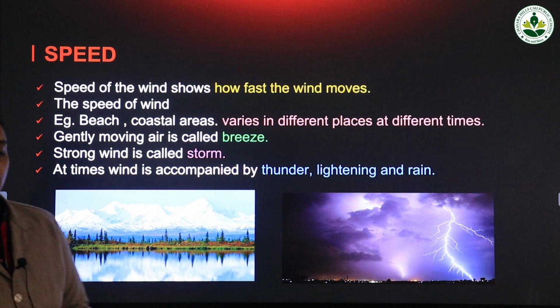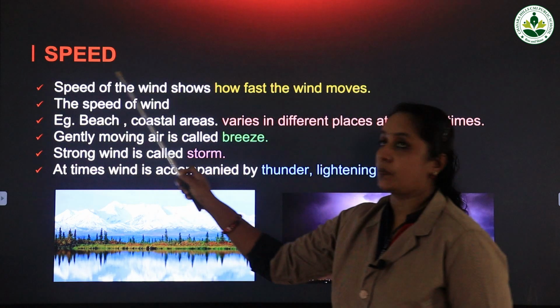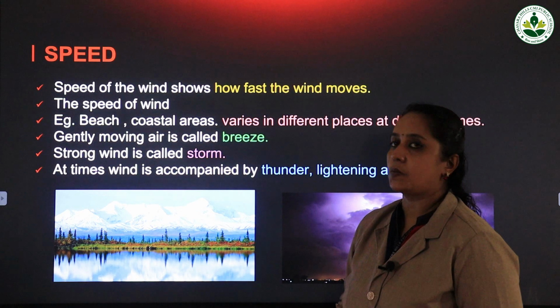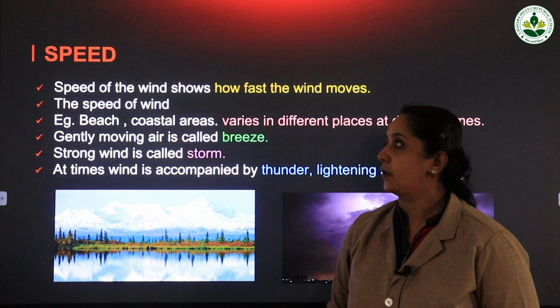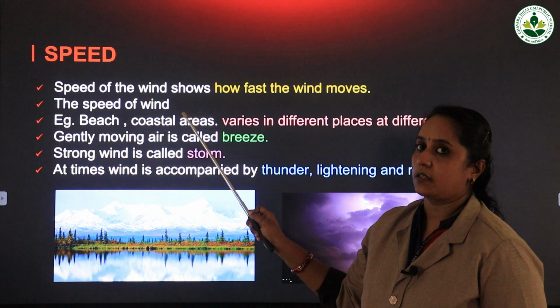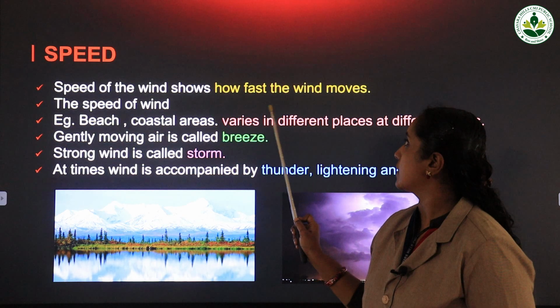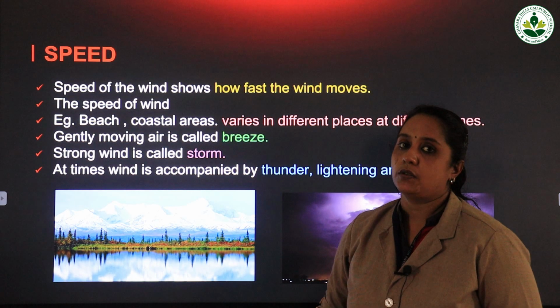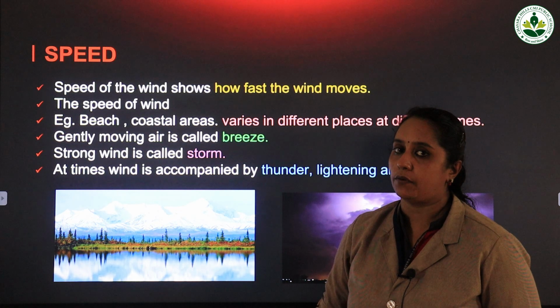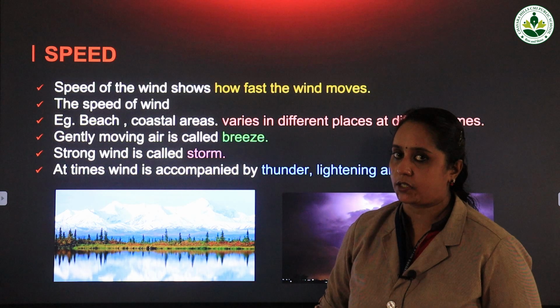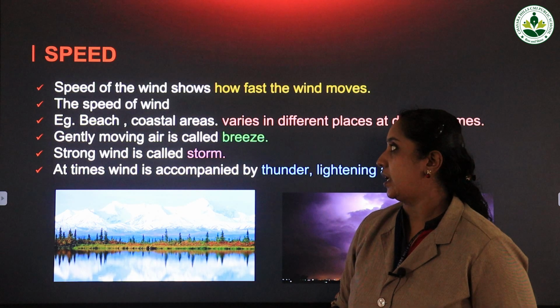Now coming to the second property, it is speed. I already told that speed says whether an object is fast or slow. So speed of the wind shows how fast the wind moves. We know that moving air is known as wind. Wind can have different properties. First one is direction, second one is speed.